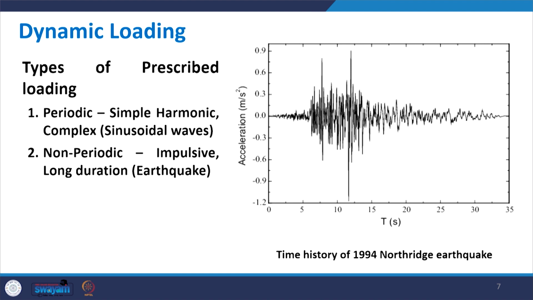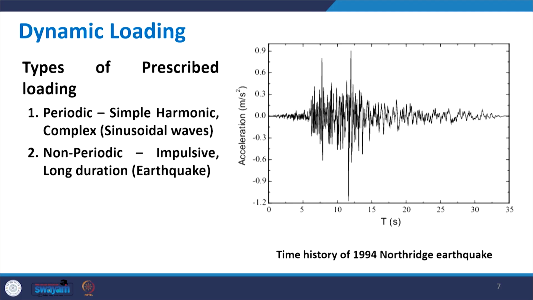Here, the types of prescribed loading for the dynamic case can be categorized into two categories. First is periodic loading and the other is non-periodic loading. In periodic loading you could have an example like simple harmonic motion, SHM, which could be a sinusoidal wave, or it could be a complex motion. Periodic means the motion repeats after a certain period. The period is fixed, so its frequency will be constant, and the motion will repeat again.